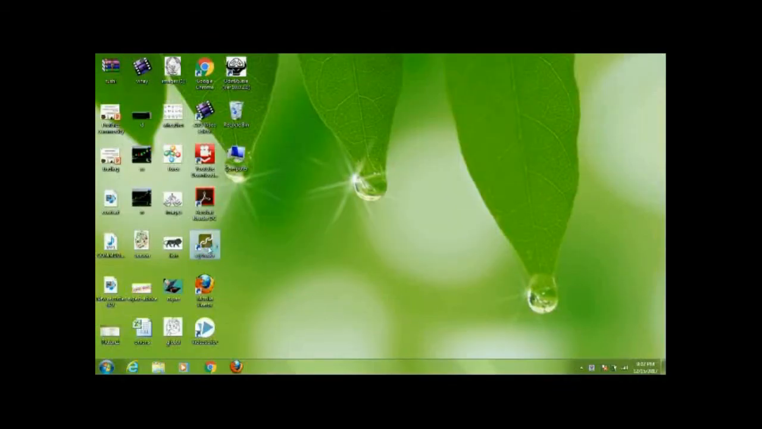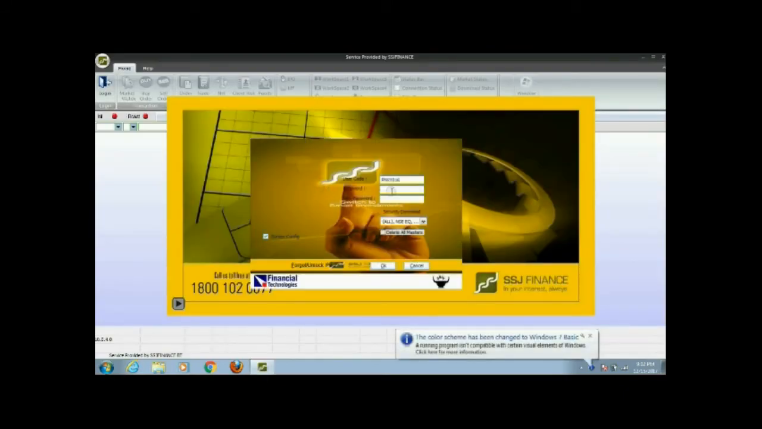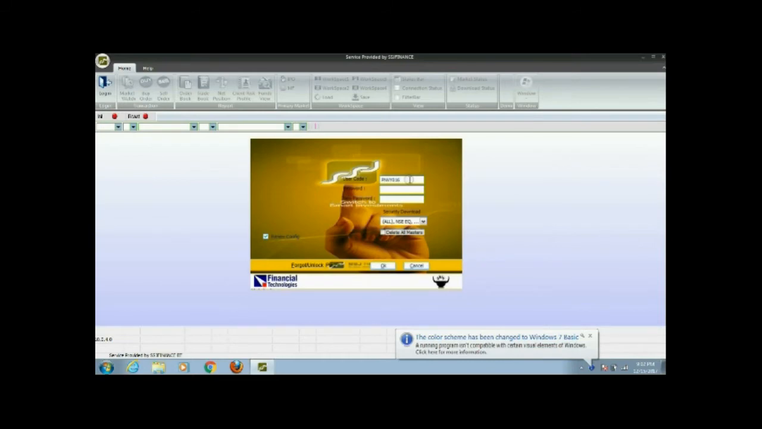Hello everybody. Once you open the account, our IT department will install the Odin software for you. The Odin software, how to start? Here you can find this logo where SSJ Traders is written. There you just have to click and it will start working.